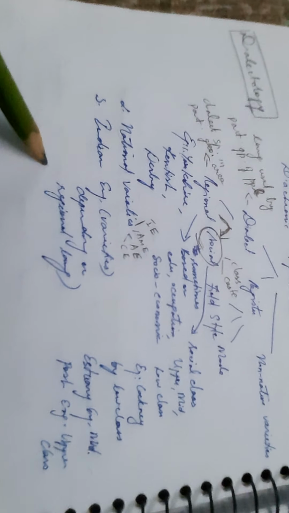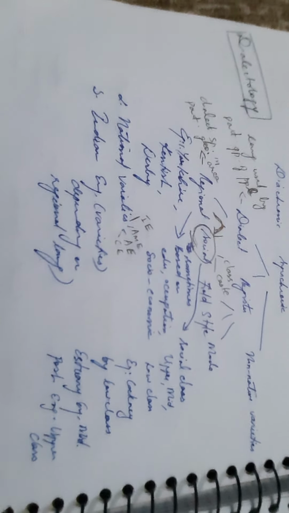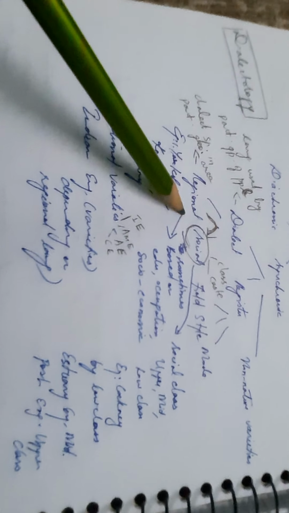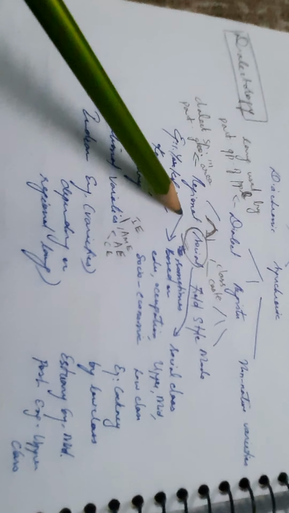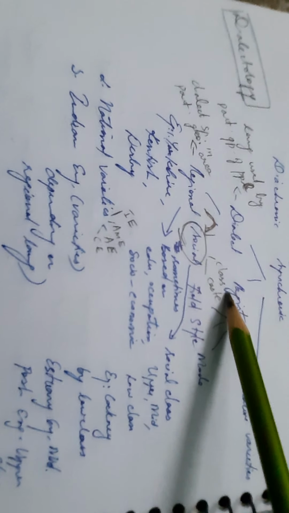After regional dialect, we went to social dialect, which is language variation depending on a set of people having particular education, occupation, and socio-economic conditions. Depending on all those three, we have varieties of language called social dialects or sociolects. Under social dialects you have two types, class and caste.